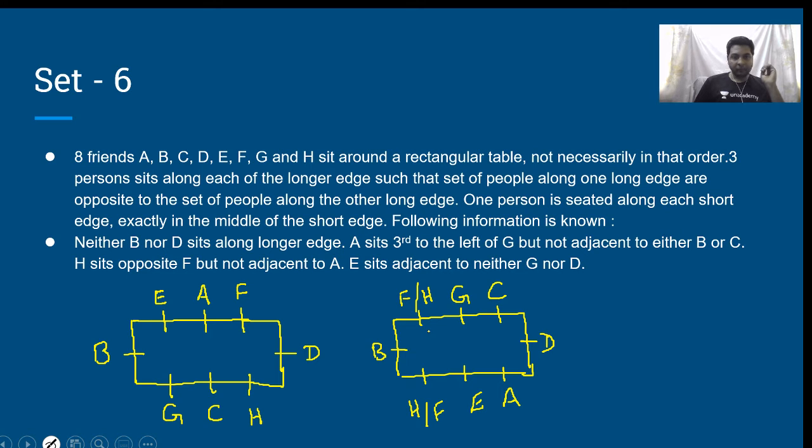Is that clear? You may take a little bit longer, but please understand the number of questions for every set will be at least about 4 questions. So when you have 4 questions, you can afford 8 minutes for that entire set, which means 7 minutes out of those 8 minutes can be spent in order to get the order right, and that 1 minute is more than enough to get the answers for the questions. Is that clear? So please do not solve these type of questions in hurry and then mark something as your answer. Chances are that you may end up getting negative marks. So please do not do that. Is that clear?